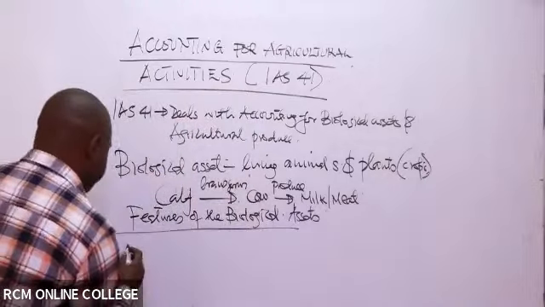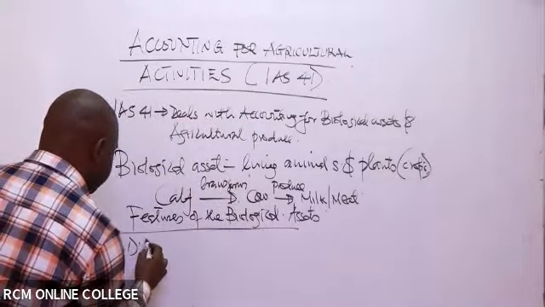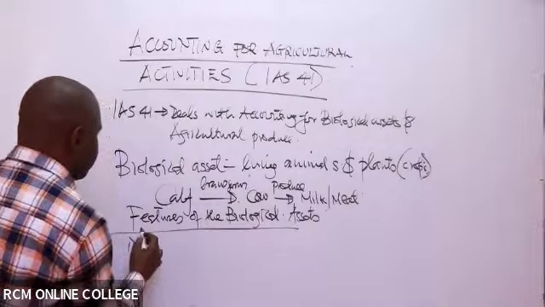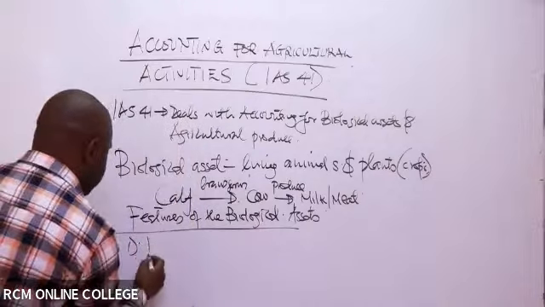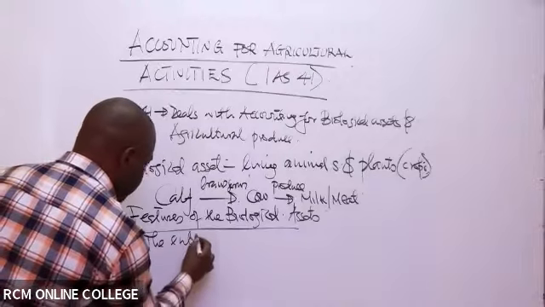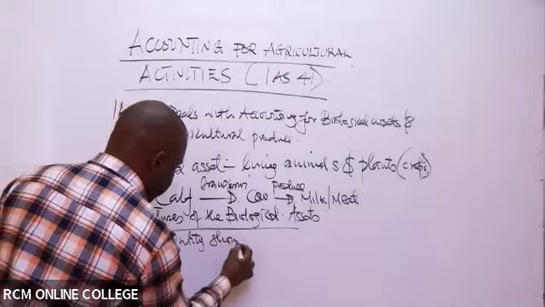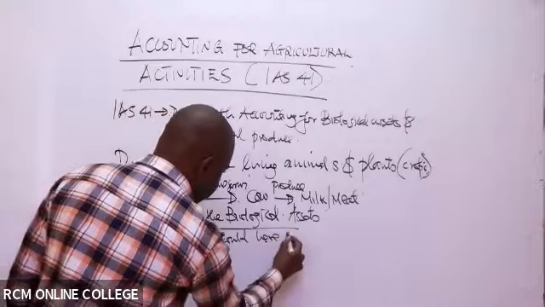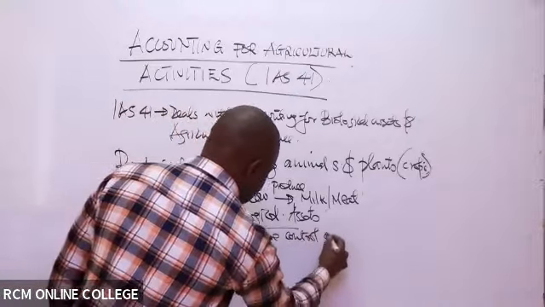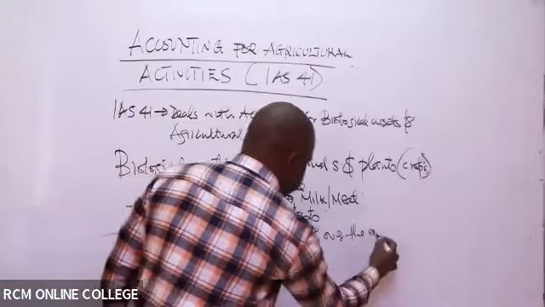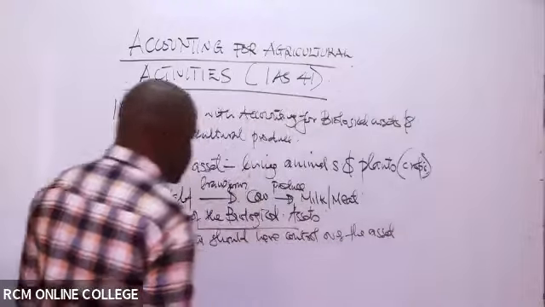So the entity should have control over the asset for us to determine whether it is a biological asset to be accounted for here. The entity should be able to have control over the asset.